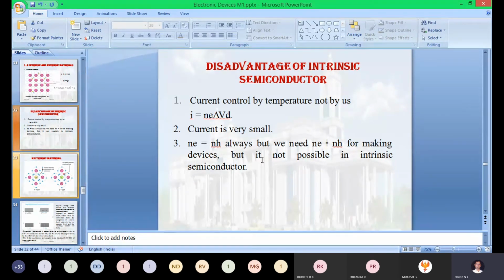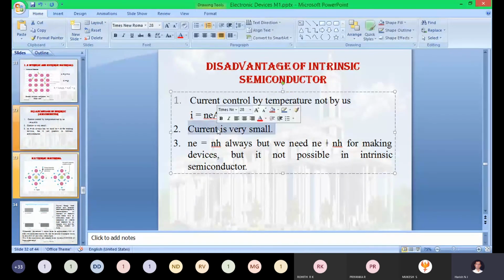Due to that majority charge carrier, you can compare it yourself, 10,000 here and 40,000 here. So when the number of charge carriers becomes more in your crystalline lattice, that many amperes of current will go high, correct? In such a way, sufficient current we can generate from that kind of extrinsic semiconducting material. If you use an extrinsic semiconducting material for the fabrication of an active element, you can generate very high current for the conduction of the element or circuit. Even the second disadvantage will be eliminated.